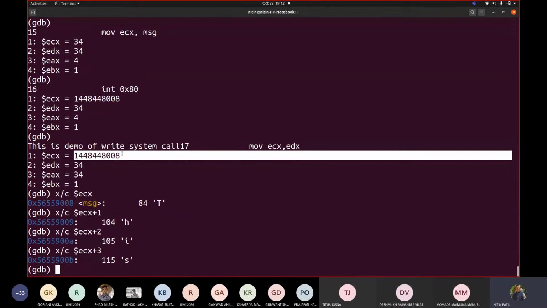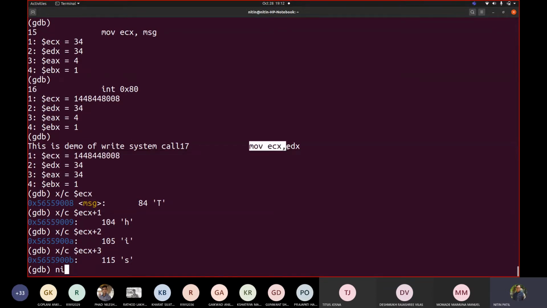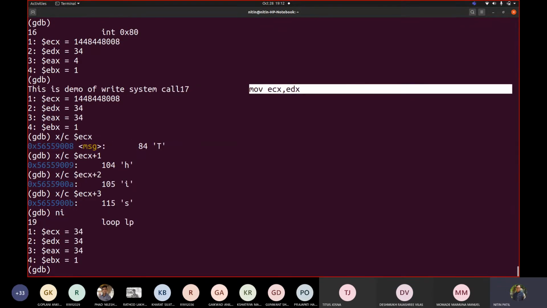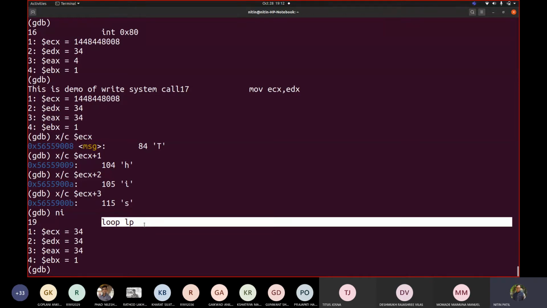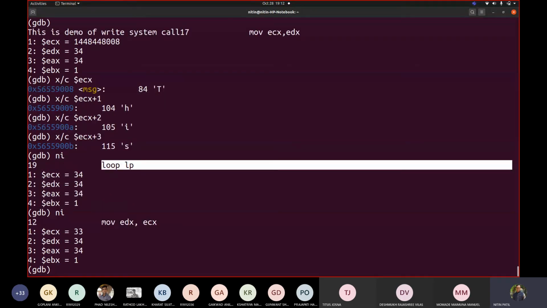So now when I execute this, now see this statement. Next statement will be what ECX contains. Because of this instruction, both the contents are same. Now next instruction to be executed is loop. Now try to see which value is getting changed here among this. Which value got changed? If you compare both, which value got changed? ECX, very good. Now what we did is we are decrementing ECX, okay, and it is automatically checking whether